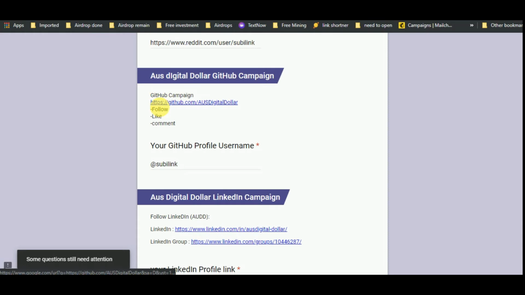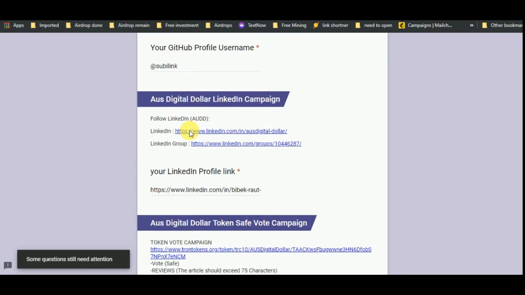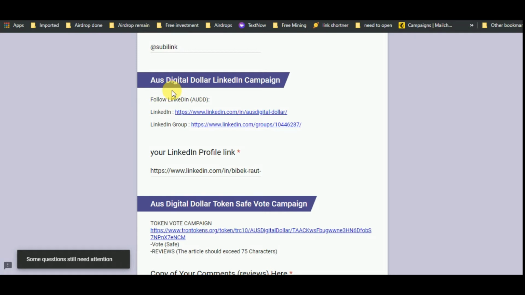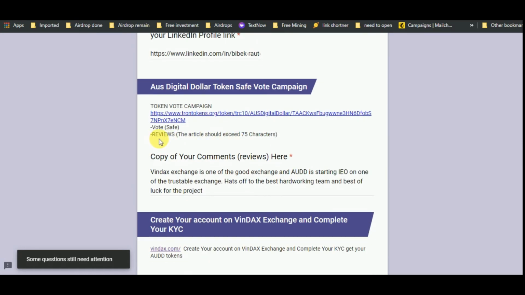After that, go to GitHub and follow them, like and comment, and post your GitHub profile username here. In the US Digital LinkedIn campaign, go to this link and follow them, and go to this group and join this group, and paste your LinkedIn profile link here.